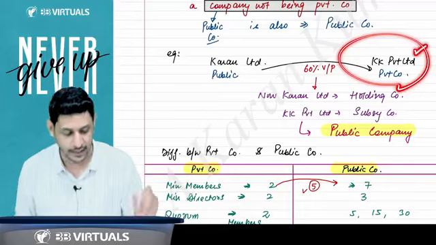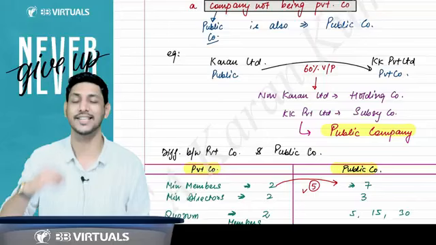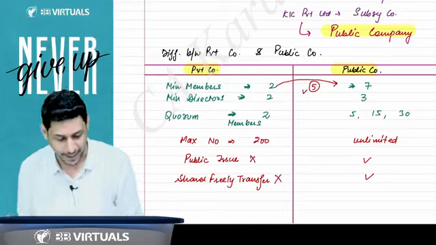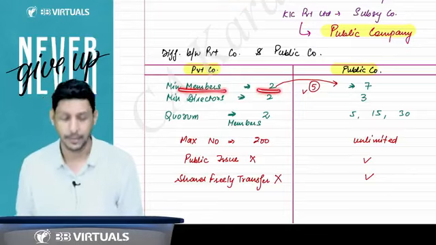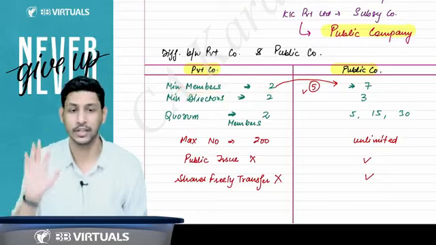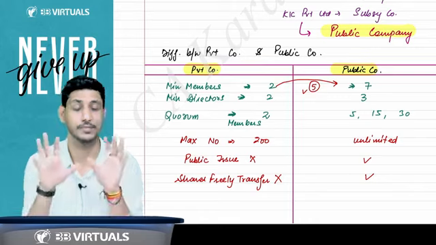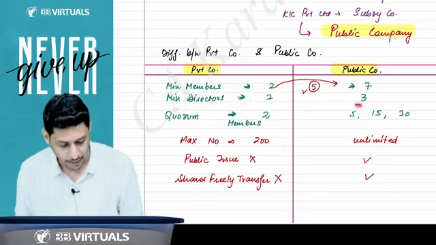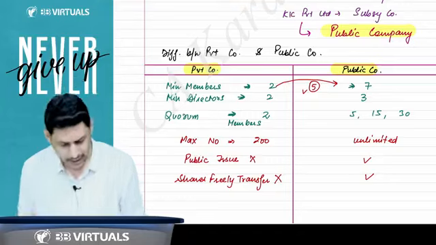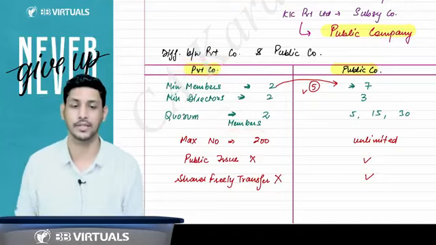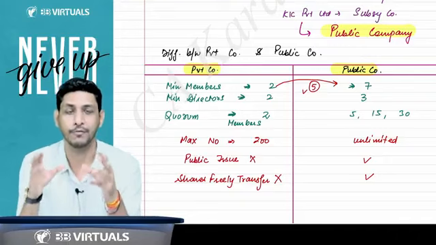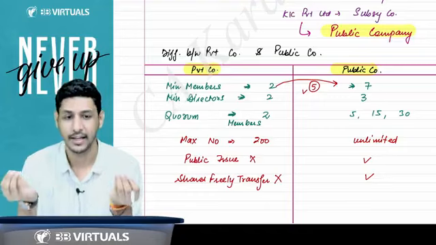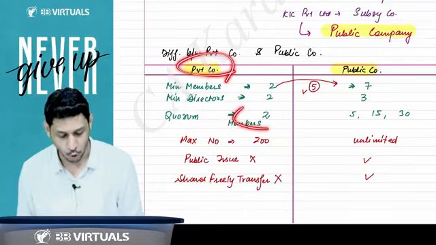That means the law will be applicable on KK Private Limited in the same manner as it is applicable to a public company. So sir, what is the difference between a private company and a public company? A private company should have a minimum of 2 members, and a public company a minimum of 7. In a private company the minimum directors must be 2, and in a public company minimum directors must be 3. In a private company, the quorum is minimum 2 members. What is quorum? Quorum means the minimum number of members that must be present to convene a general meeting. So in a private company, the quorum is minimum 2.